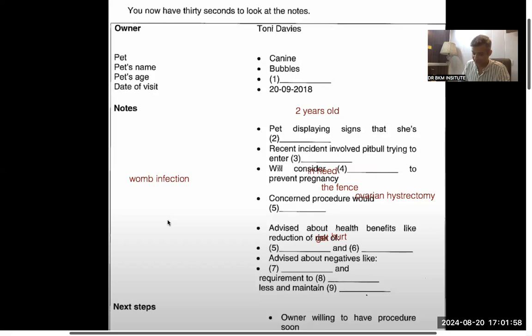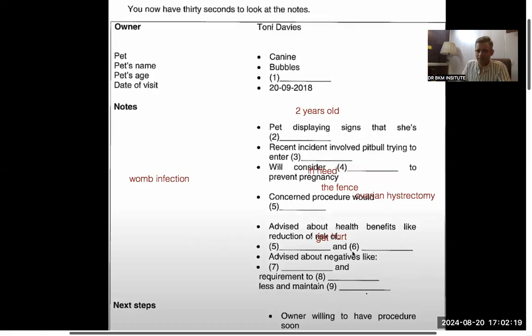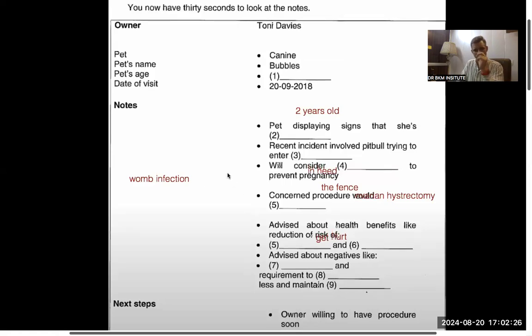Let's listen to it once again. Plus an Elizabethan collar to stop her from interfering with the stitches. There are other health benefits too. Really? Like what? Well, for one thing, it'll reduce her risk of contracting breast cancer or womb infection, which is something that can be fatal. Plus, pregnancy in dogs can be quite a big risk that can produce medical complications. The list is endless, really. I can only imagine that she creates quite a bit of mess around the house when she's in heat. You've got that right.